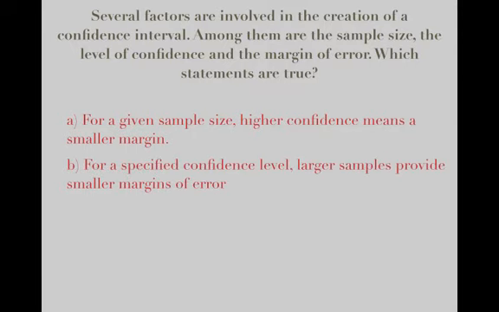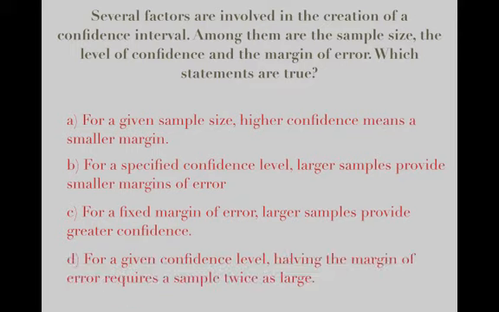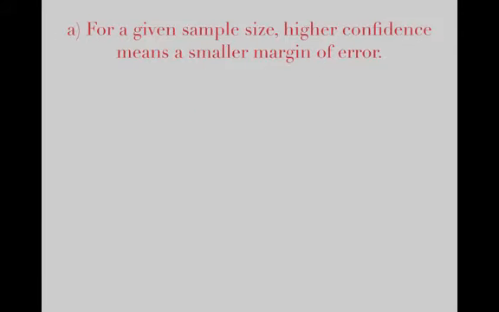For a specific confidence level, larger samples provide smaller margins of error. For a fixed margin of error, larger samples provide greater confidence. For a given confidence level, halving the margin of error requires a sample twice as large. So you read the question, write your answer down, and then we'll talk about the answer.